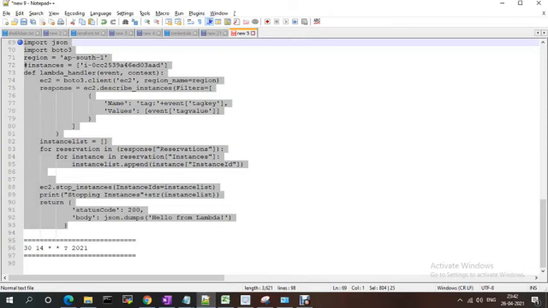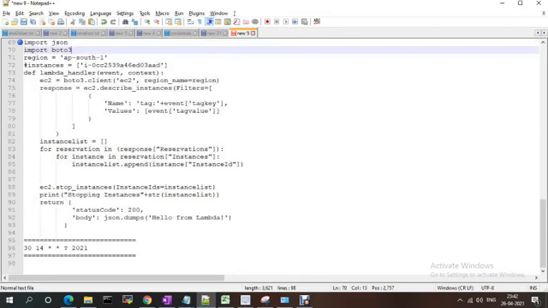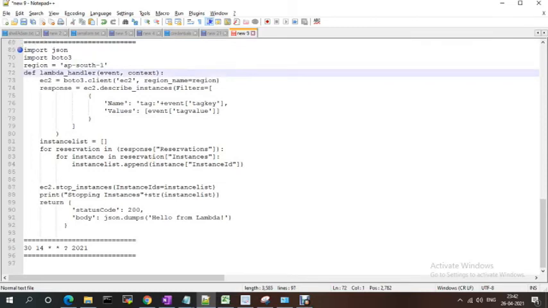So what I did, I imported json, imported boto3, and the region. I didn't give any instances. I'm defining the lambda handler, event, context, ec2, and the region. Response should be ec2 describe. Here I'm doing filtering, like tag key and tag value. Based on tag key and value, I wanted to describe the instances.